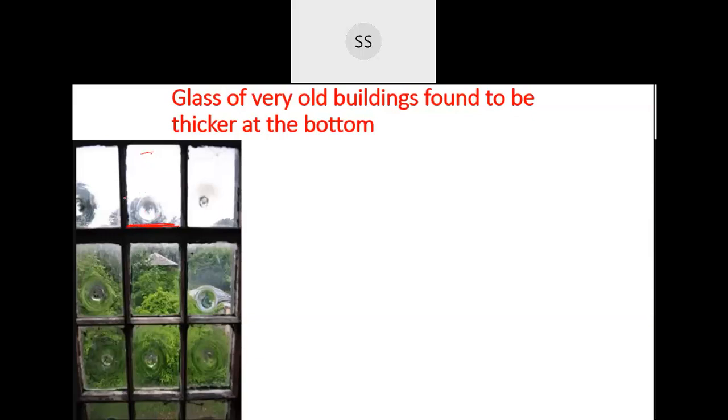So why is this happening? That is because of the tendency of this glass to flow over time. As time passes by, they take that temperature, they become softer, and then they start flowing downwards. So that's the reason why you will find that old window panes are slightly thicker at the bottom compared to the top.